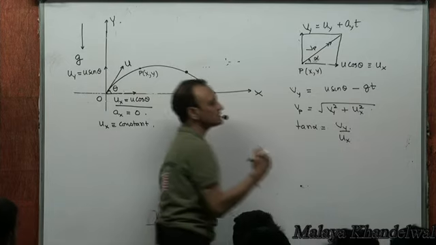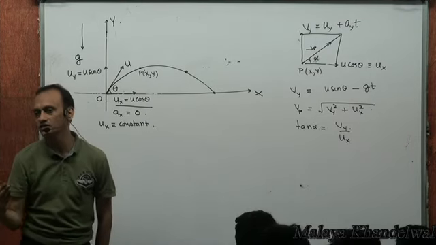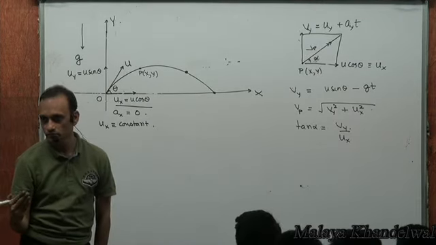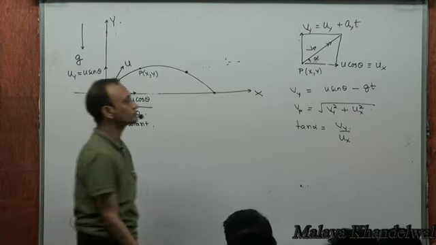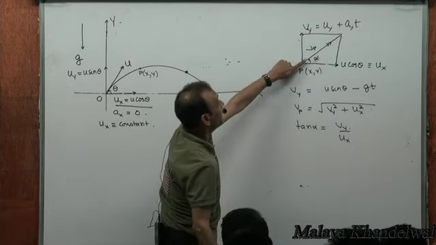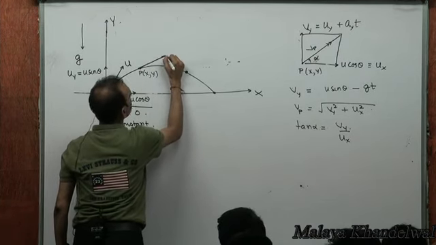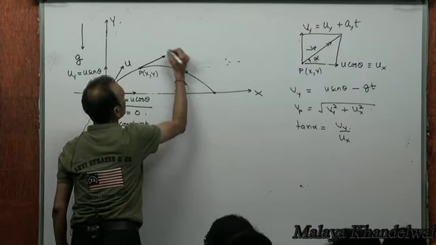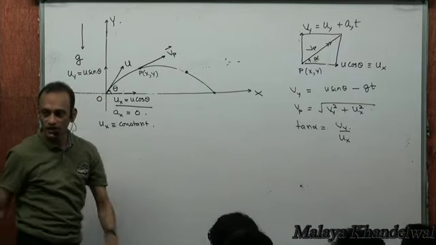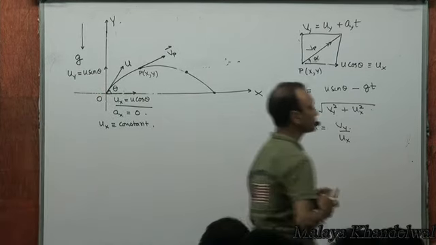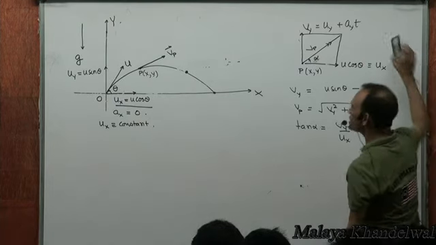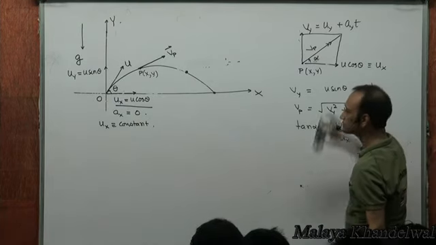Ux will remain the same at all instants of time, yes or no? And do you realize that the net velocity at P will always be along the tangent to the trajectory at P, right? So these are some simple observations.